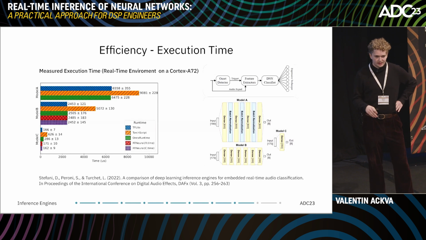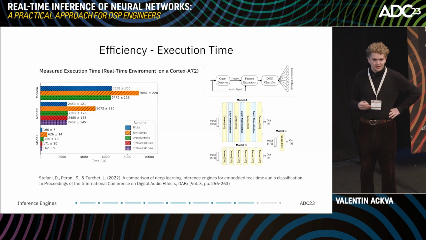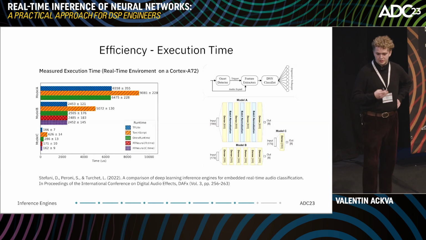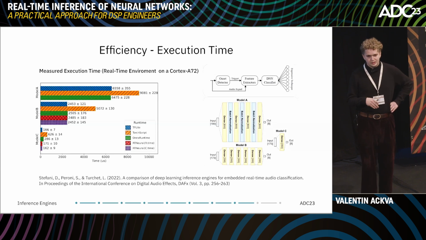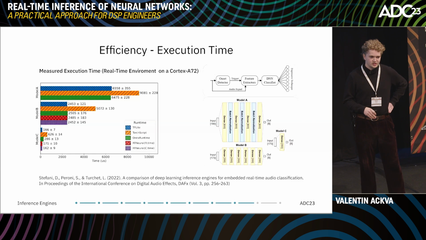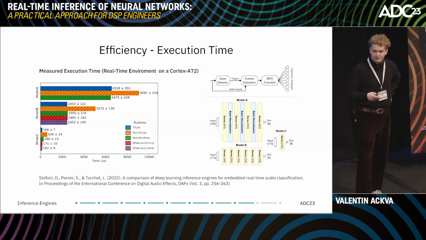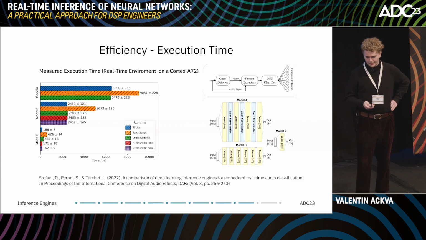And what we can see is that LibTorch is the slowest engine for all different sizes, and in some cases even four times slower than its competitors. If we look at ONNX and TensorFlow-lite, we see that they have quite similar numbers, but ONNX is performing a bit better on larger networks, while smaller networks run faster on TensorFlow-lite.